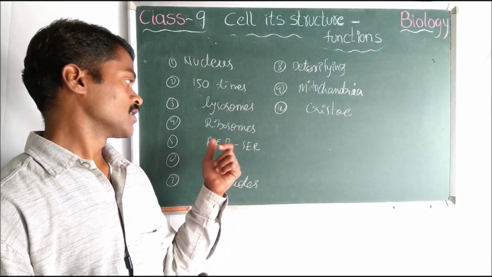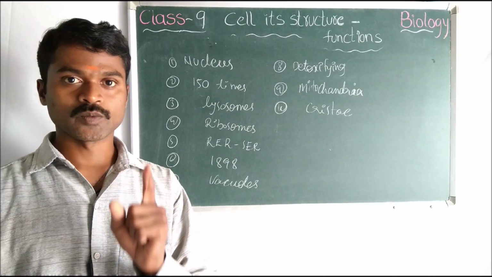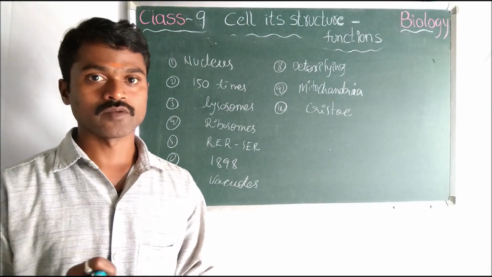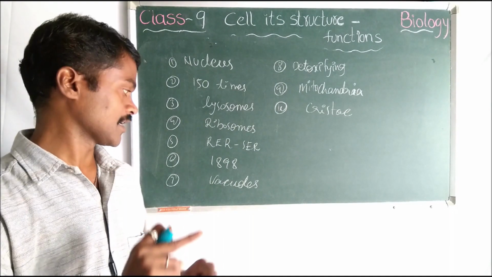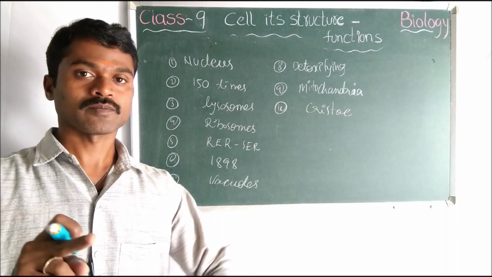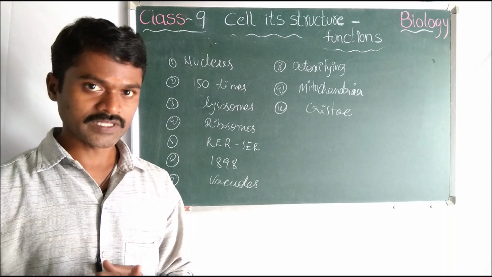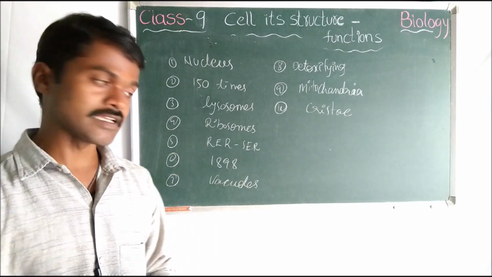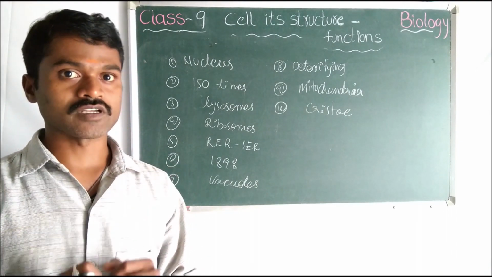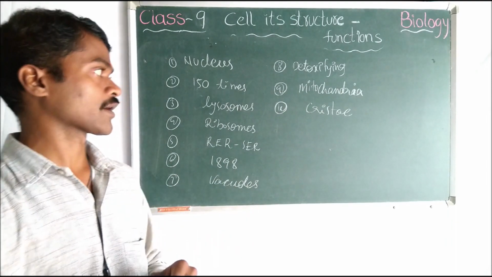What is the difference between the SER and RER? Rough endoplasmic reticulum is the endoplasmic reticulum with ribosomes, called RER. The endoplasmic reticulum without ribosomes is called SER. Now, Camillo Golgi discovered the Golgi complex. In which year did Camillo Golgi discover it? Very good, the Golgi complex in 1898. Next, which organelles are small in size in animal cells and large in plant cells? That is vacuoles.